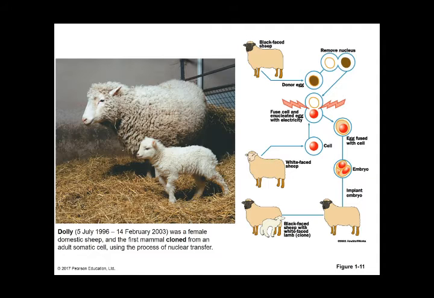Now if you allow this cell to develop into an embryo, it will be just like the original cell where the nucleus was donated. So what will it look like? As you can see here, the black-faced sheep only gives the egg but no nucleus. The nucleus comes from the white-faced sheep, meaning that this white-faced sheep will actually have a clone of itself being born.